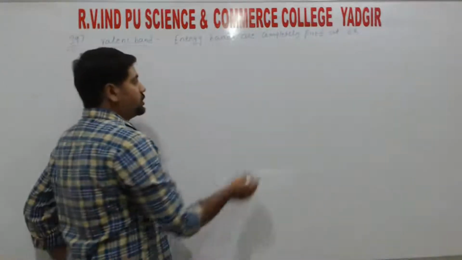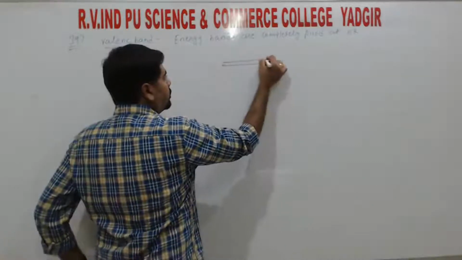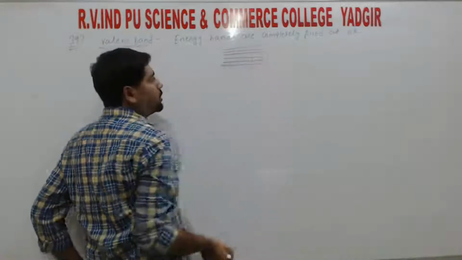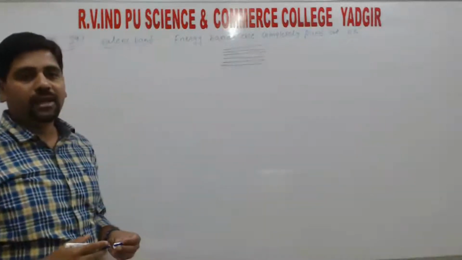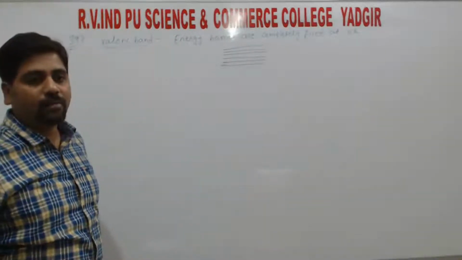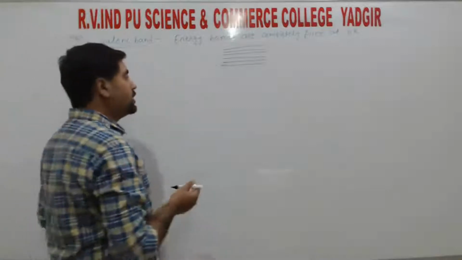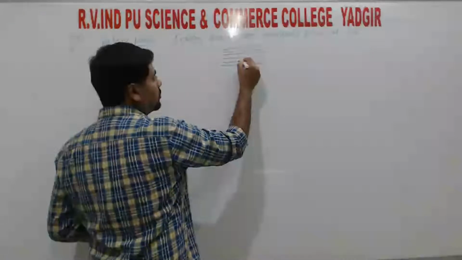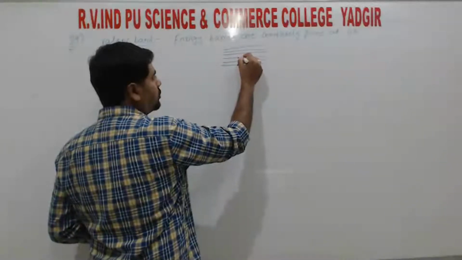So we have energy levels, right? So these are the energy levels. We call these energy bands. So these energy bands are completely filled. Completely filled means each energy level has electrons. So the electrons present are the valence electrons.